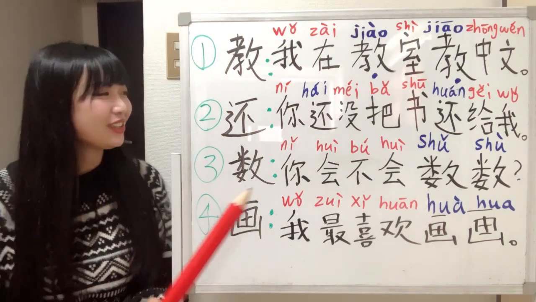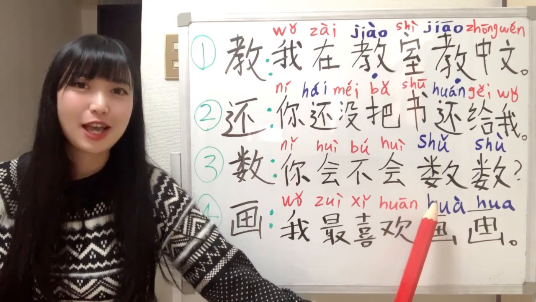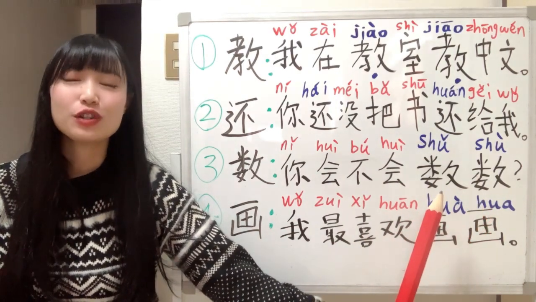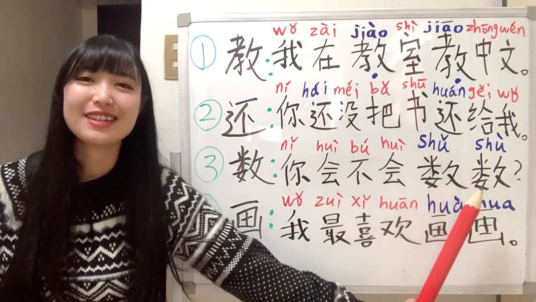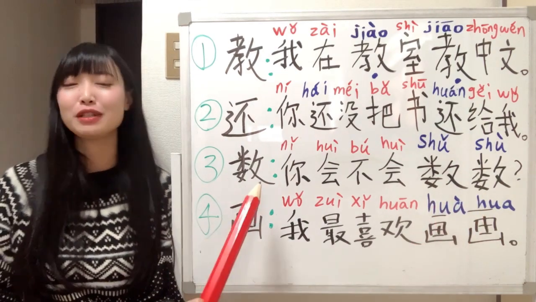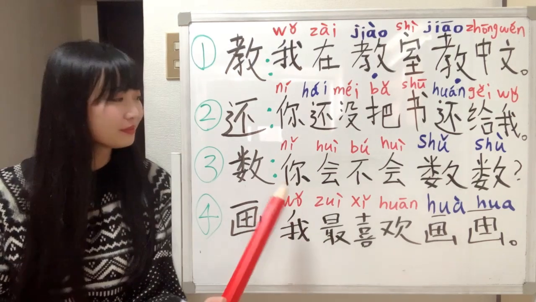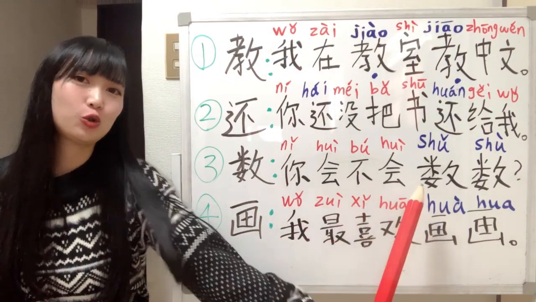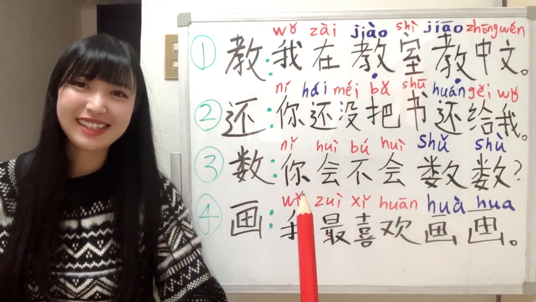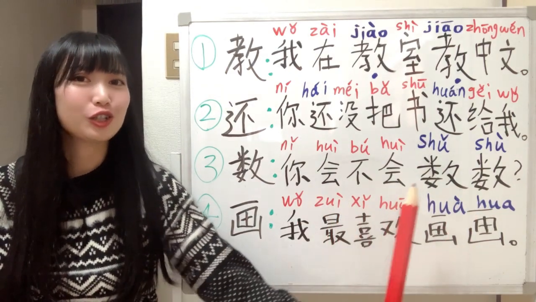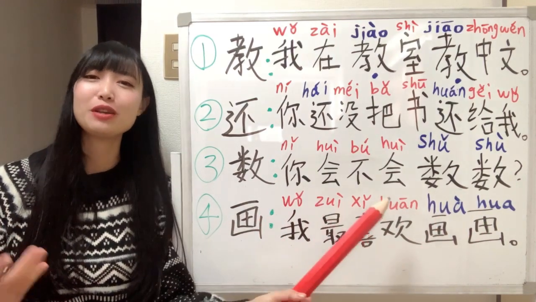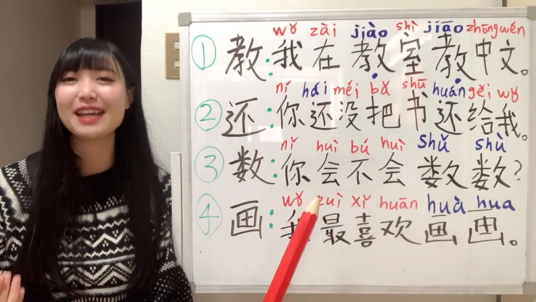Okay, next one. How do you read this one? Well, you can say 数 and you can also say 数. But one is a verb, the other is a noun. Okay, let's read this sentence together. 你会不会数数？你 means you. 会不会 means can you do or you cannot do.